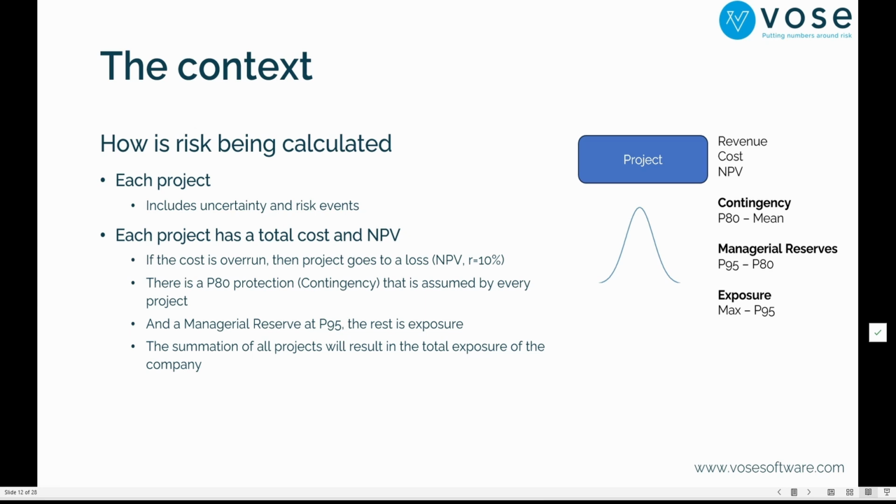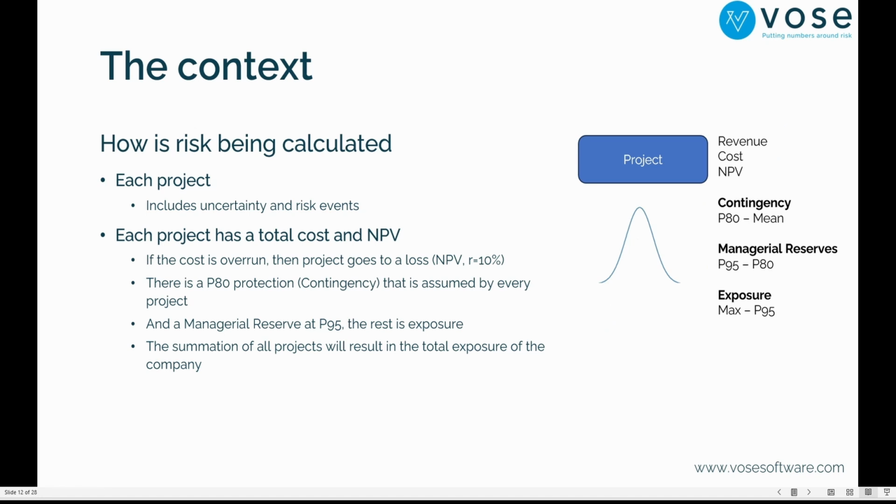Each project, as you will see, includes uncertainties and risk events. That means that each project will have a distribution like this one here. This distribution will be generated for the revenue, for the cost, for the NPV, and you will see that we'll apply that to the model. And we'll have some ways of managing contingency levels.